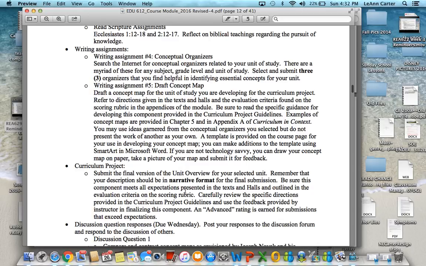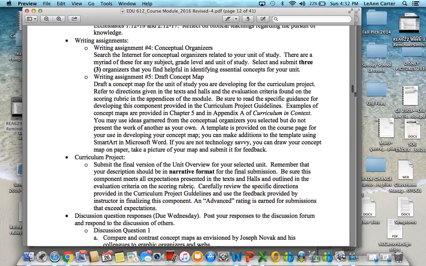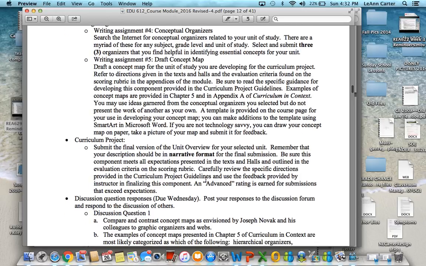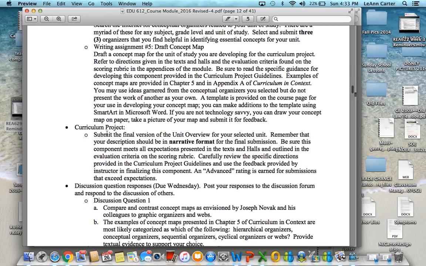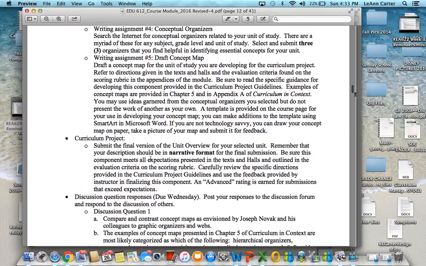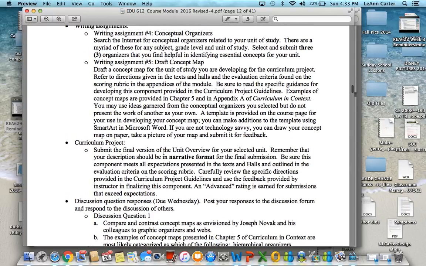So be sure you read the specific guidance for developing this in the curriculum project guidelines, okay? So scroll down to that piece and be sure you highlight that because you're looking at the concept map for this assignment, okay? And then the curriculum project, of course, you're going to submit the final version of the unit